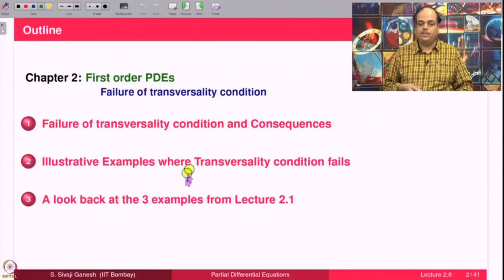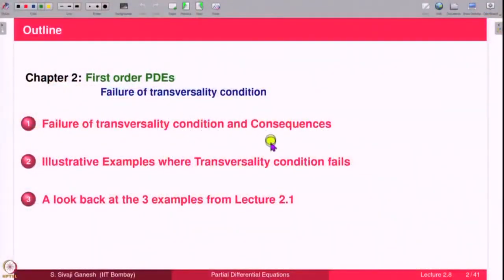And then we look back at the three examples which were motivating examples dealt with in lecture 2.1. It was three Cauchy problems for the same differential equation, same PDE, wherein we saw one has exactly one solution, another Cauchy problem has infinitely many solutions, and the third one had no solutions. So, we are going to analyze those examples in the light of this failure of transversality condition.